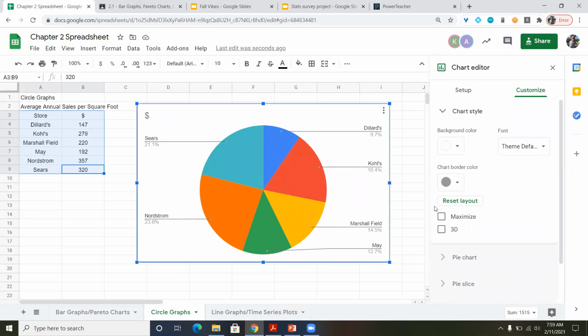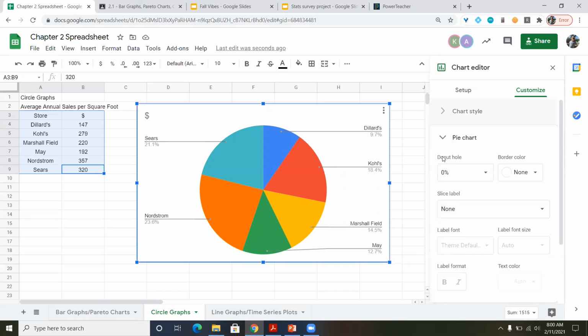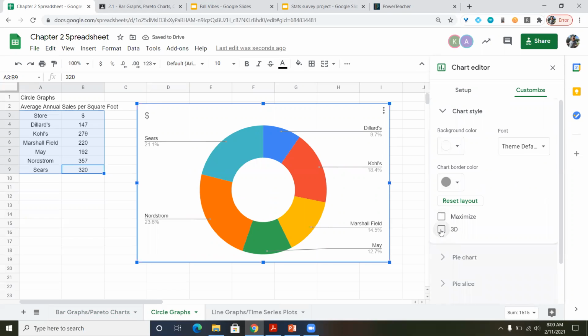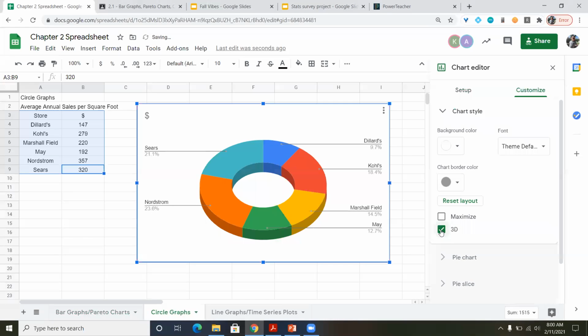You can change with the chart style, the type of pie chart. So you can have a donut hole if you want. So you can have something that looks like that. You can go ahead and make it 3-dimensional. So just different things allow you to make it a little cooler.